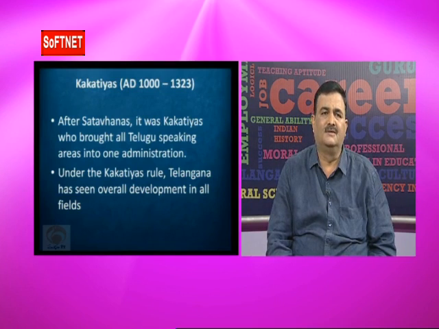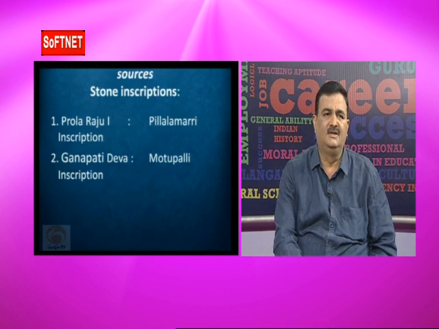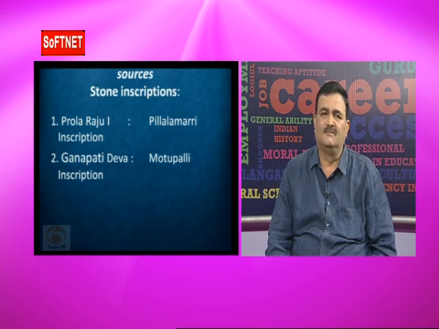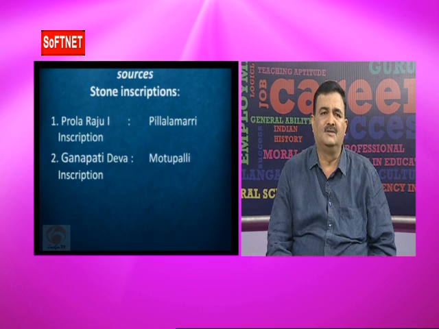There are a number of sources available to know the Kakatiyas history. These sources are of two types. One is the inscriptions and another one is the literary sources. The inscriptions are also of two types. One is the stone or pillared inscriptions and another one is the copper plate inscriptions. Different Kakatiya rulers issued different stone inscriptions and copper plate inscriptions.